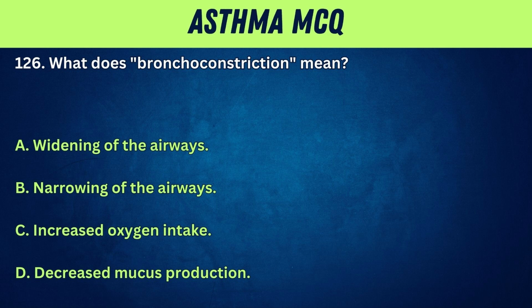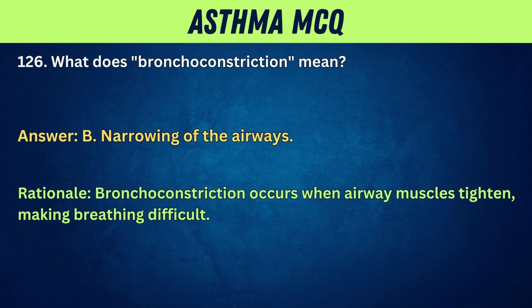126. What does bronchoconstriction mean? A. Widening of the airways. B. Narrowing of the airways. C. Increased oxygen intake. D. Decreased mucus production. Answer: B. Narrowing of the airways. Rationale: bronchoconstriction occurs when airway muscles tighten, making breathing difficult.